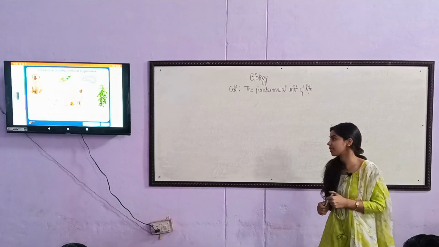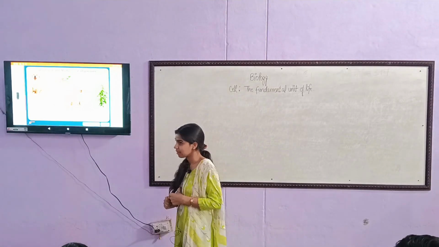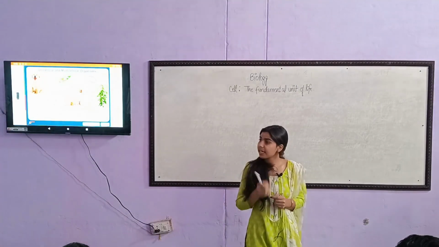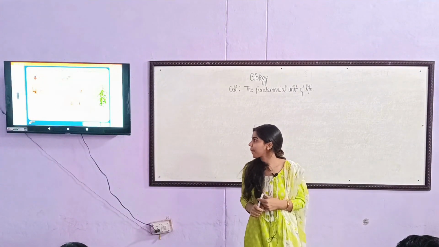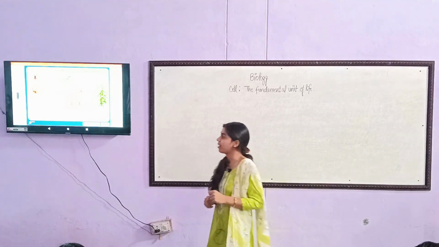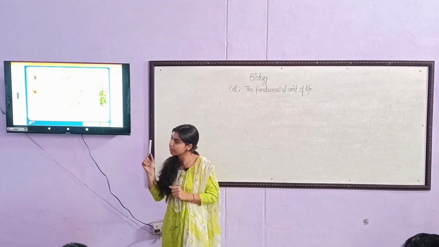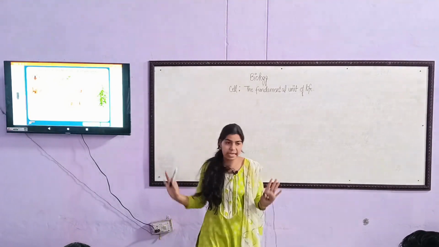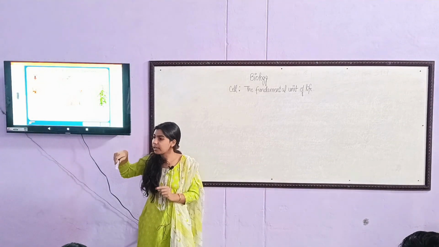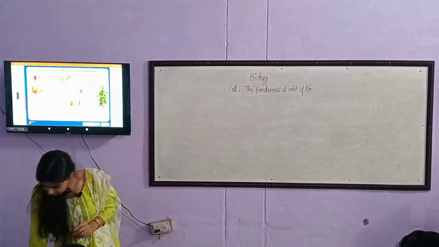What are multicellular organisms? Dogs, cats. What I have asked is unicellular. Dogs and cats are multicellular. And unicellular organisms? Amoeba, Paramecium and Euglena, because they have a single cell. And the organisms which have more than one cell are called multicellular organisms. Okay, sit down.